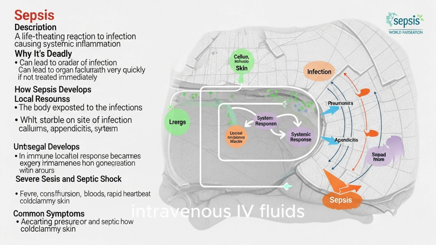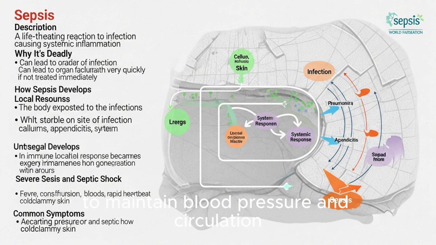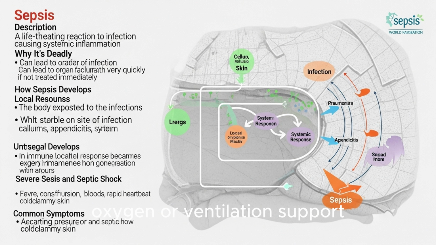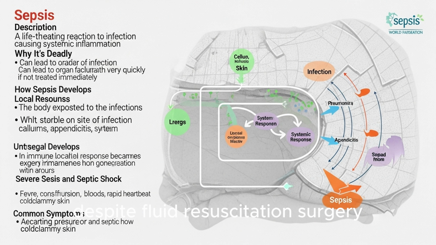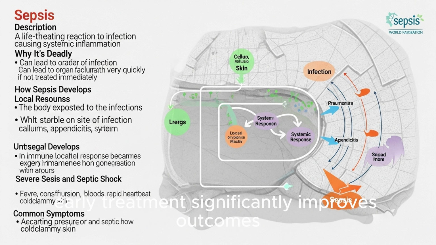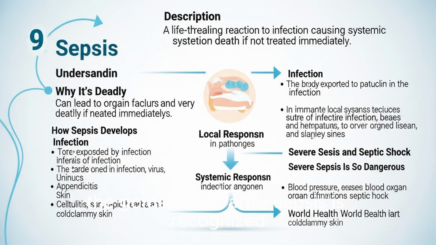infection, intravenous, IV, fluids to maintain blood pressure and circulation, oxygen or ventilation support to ensure that tissues and organs receive adequate oxygen, vasopressors, drugs used if blood pressure remains dangerously low despite fluid resuscitation, surgery. In some cases, surgery may be required to remove the source of infection, such as an abscess or infected tissue. Early treatment significantly improves outcomes. The golden hour after sepsis is recognized is critical for survival.